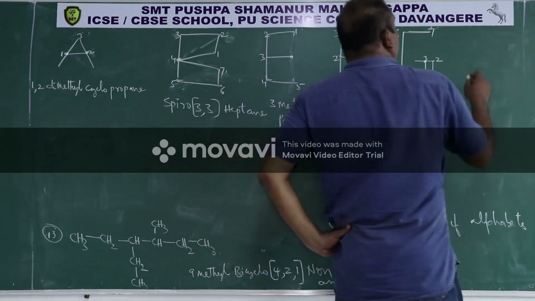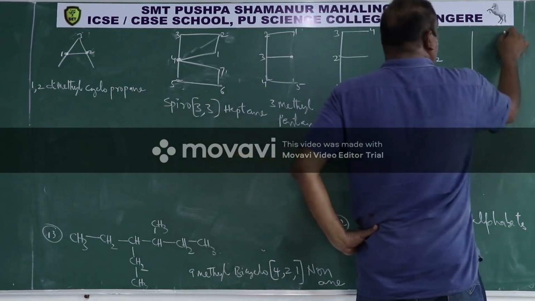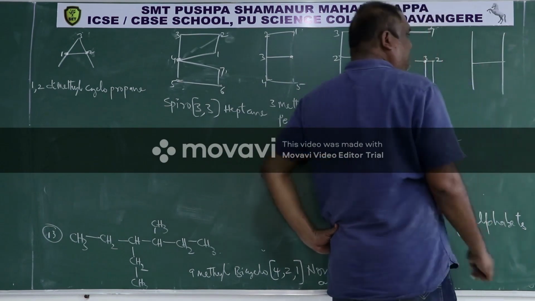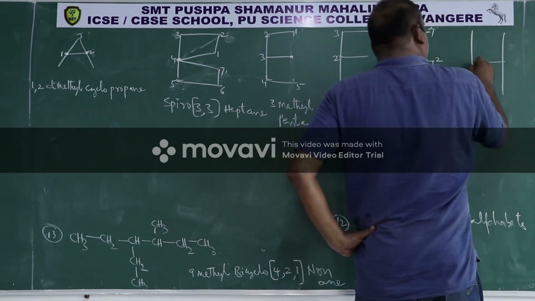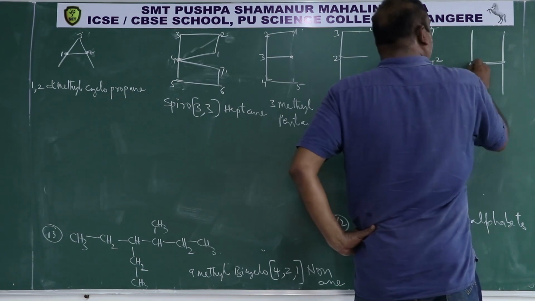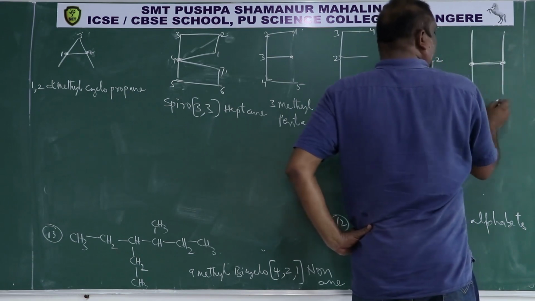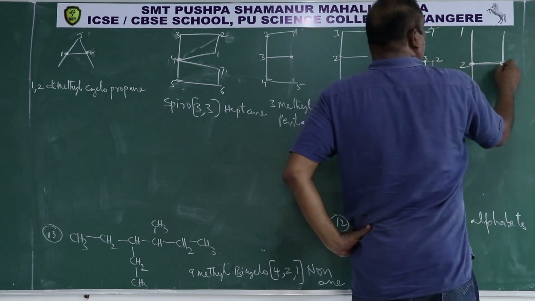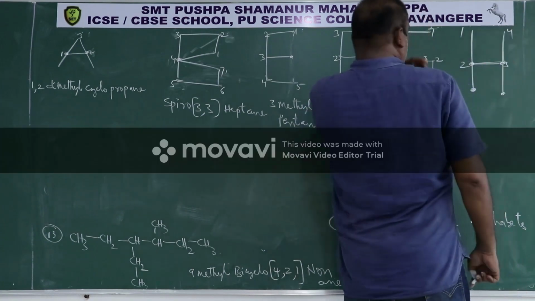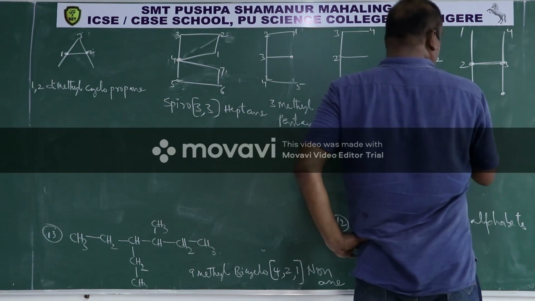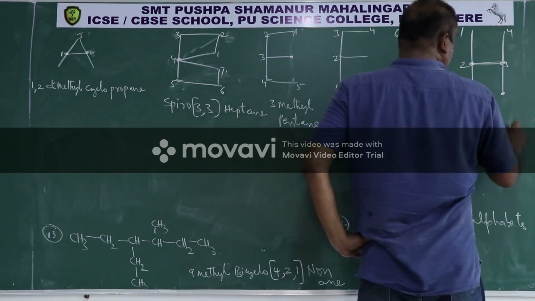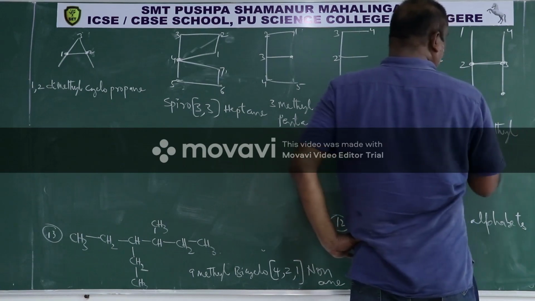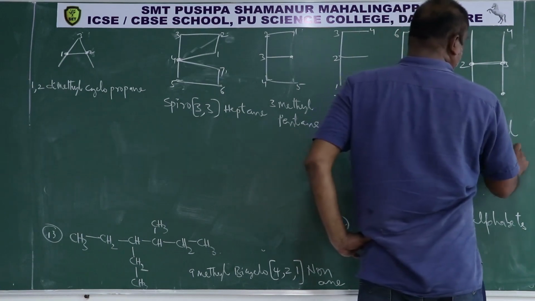Then this is H. Now this becomes the main chain and these become side chains. So 1, 2, 3, 4. Its IUPAC name becomes 2,3-dimethylbutane.